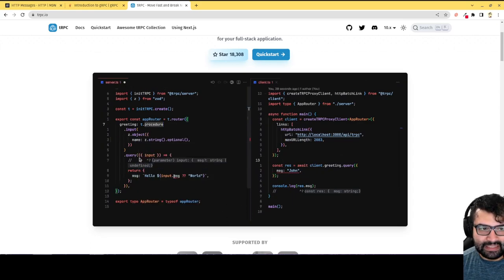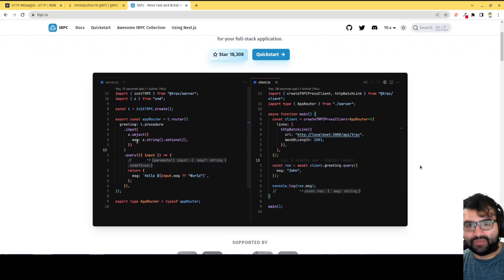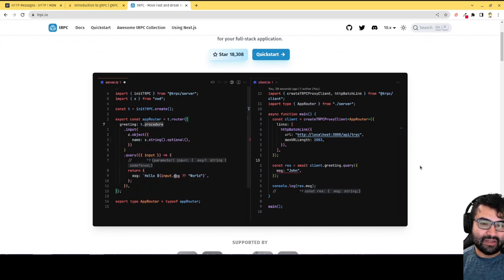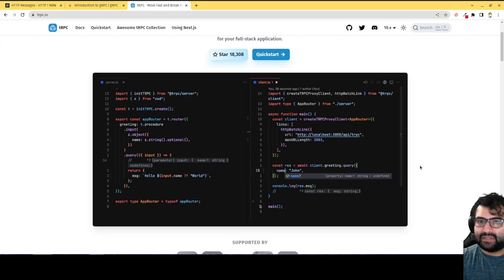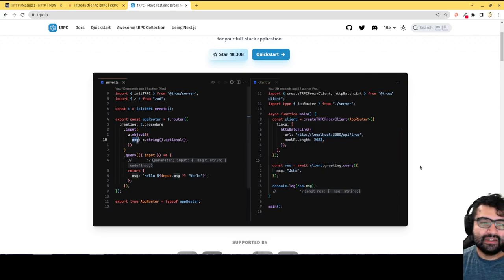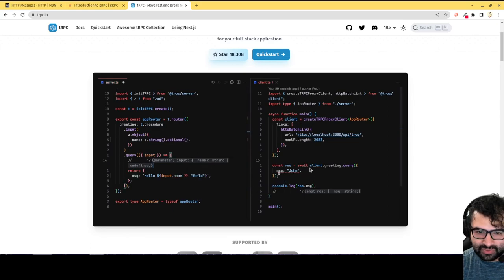And it makes it really easy because once you define this, the actual object with functions in itself helps generate the client. So instead of creating a proto file and then defining the functions like in gRPC, you just write the functions, and the functions themselves end up defining your client. So this is very nice. And again, when you're on the client, all you have to do is just call the function. So you see here, client greeting query.